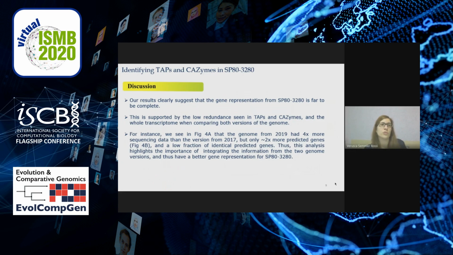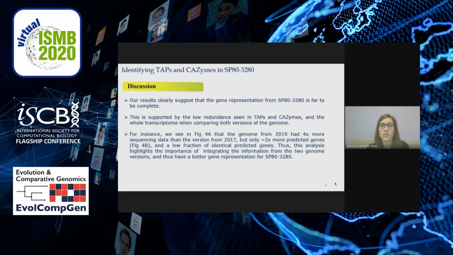And our results show that it is clear that the gene representation for SP80-3280 is far from complete. This is supported by the low redundancy seen in the TAPs and CAZymes, and in the whole genome and whole transcriptome when comparing both versions. For instance, we see in figure 4A that the genome from 2019 had 4 times more sequence data than the version from 2017, but only about 2 times more predicted genes in figure 4B, and a low fraction of identical predicted genes.